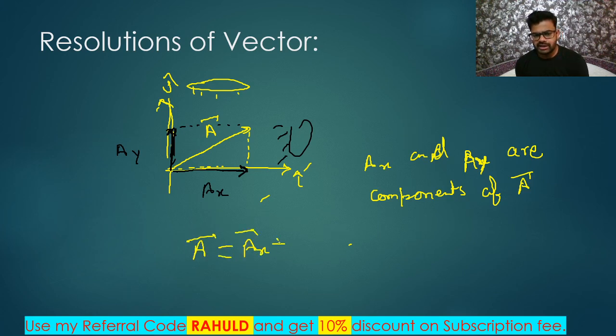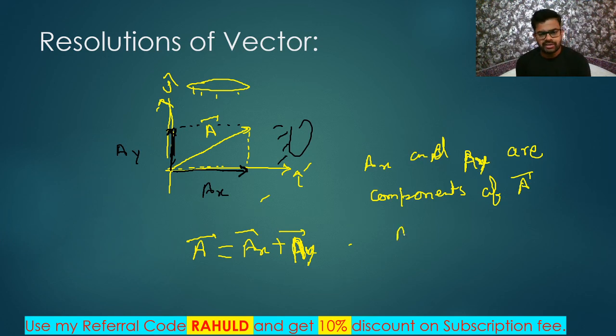So I can write any vector as a sum of two vectors, Ax vector plus Ay vector. My dear friends, listen. Any vector can be written as the sum of two other vectors or multiple vectors, right? So here I am writing any vector A can be written as the sum of two other vectors Ax and Ay.